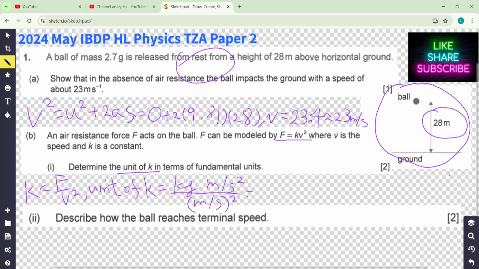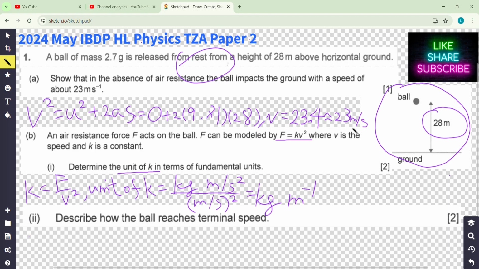Your turn again, try to see what is the result. Well, then you got it. Excellent. So the unit is kilogram per meter. Well done.